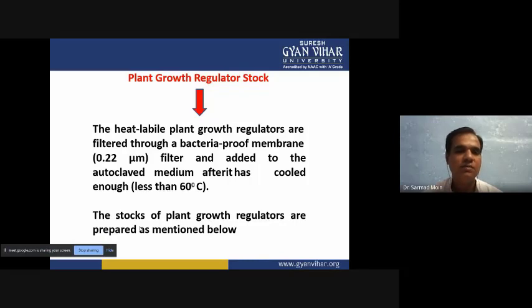So when we are adding these growth regulators, we can add them into the media by the filtration method.